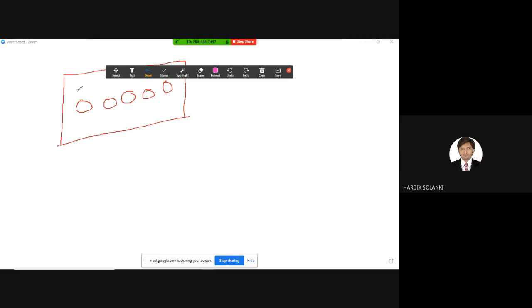Next pattern is staggered, where I'm assuming there are 5 bolts.